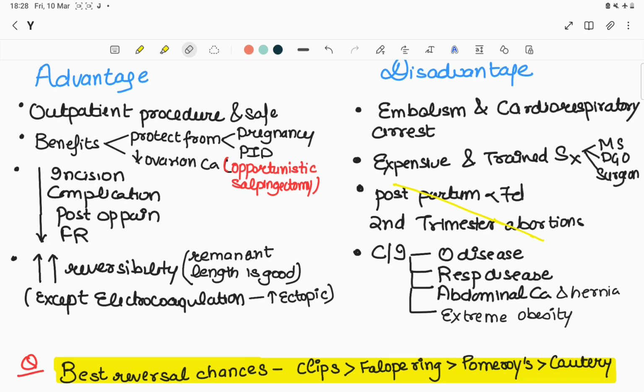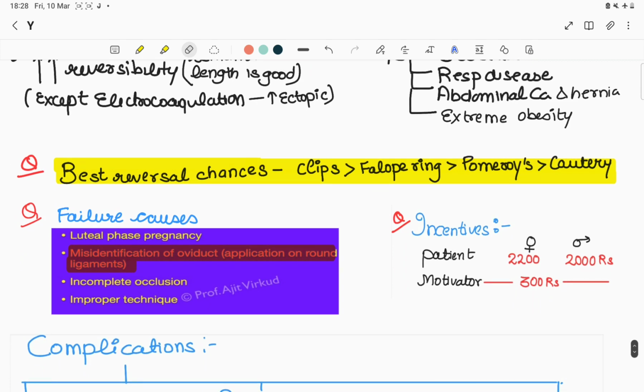So, discussing some questions, as I told you all the procedures of sterilization. Can you tell me the best reversal chances are with? Number 1 is clips, because it only causes compression, as in the Hulka clip. Then is the Fallope ring, then is Pomeroy's technique, and then is electrocoagulation.